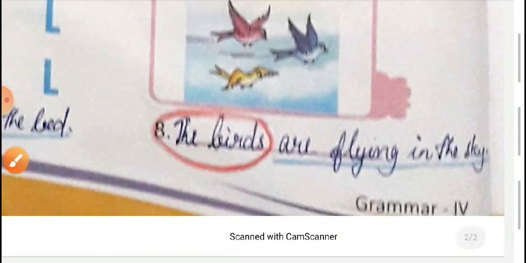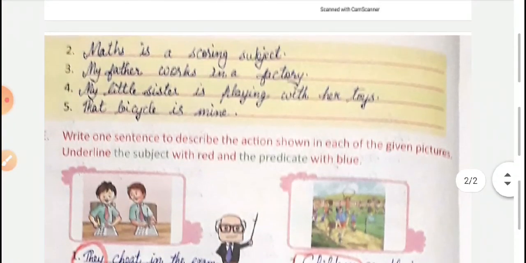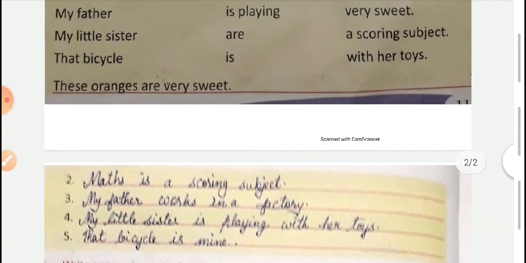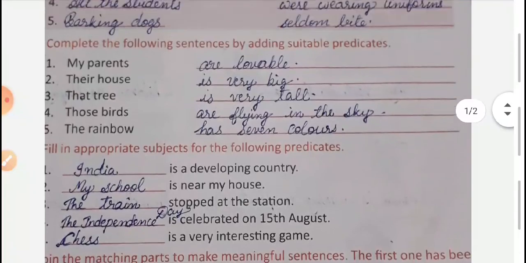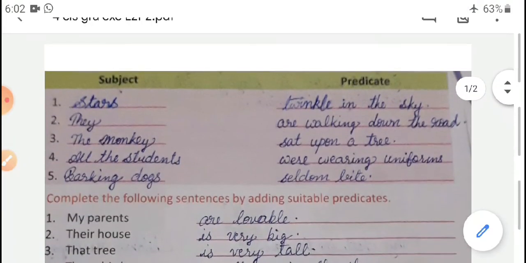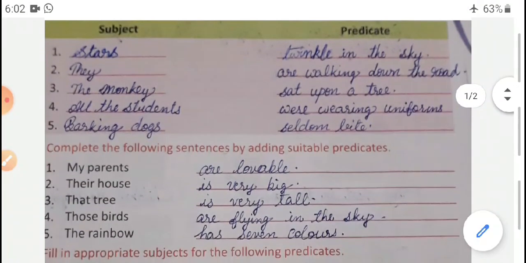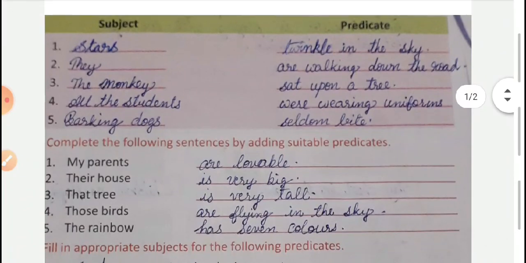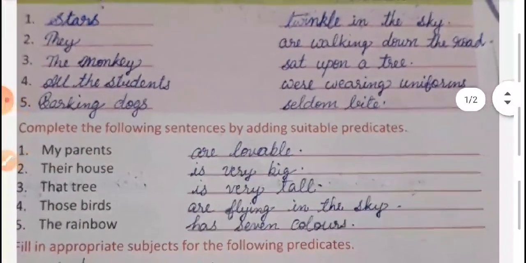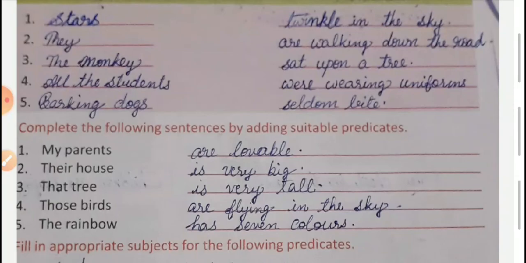So this is the lesson. The second lesson is over. In the next lesson we will learn about kinds of sentences. There are four kinds of sentences: assertive sentences, interrogative sentences, imperative sentences and exclamatory sentences. So all the exercises are over. You have to learn this lesson nicely.